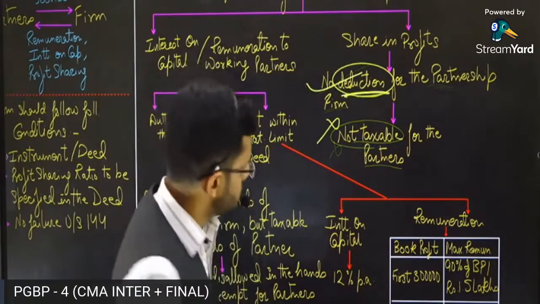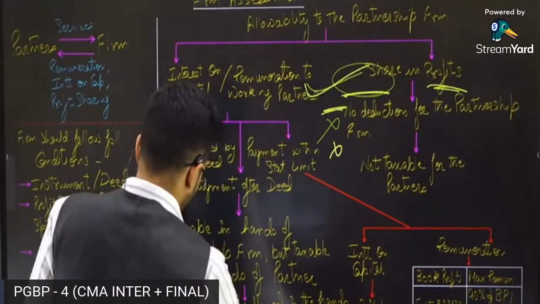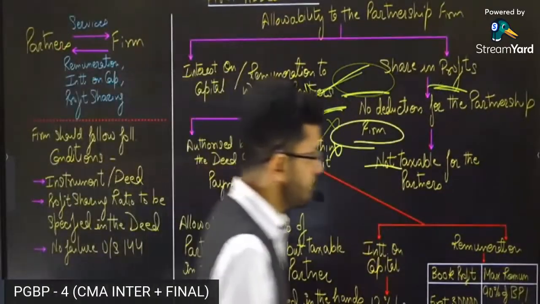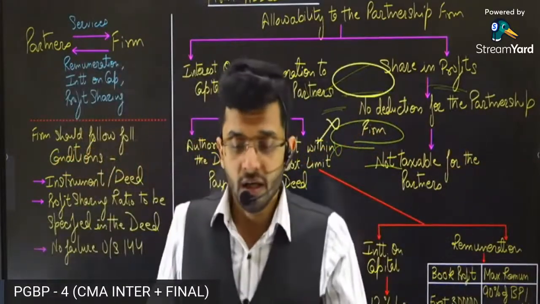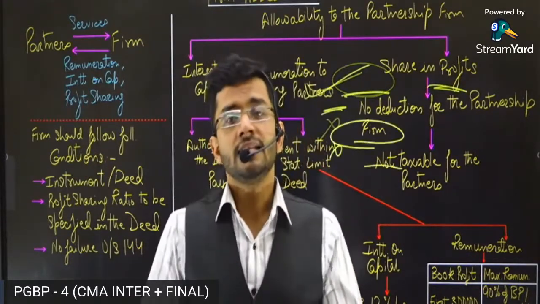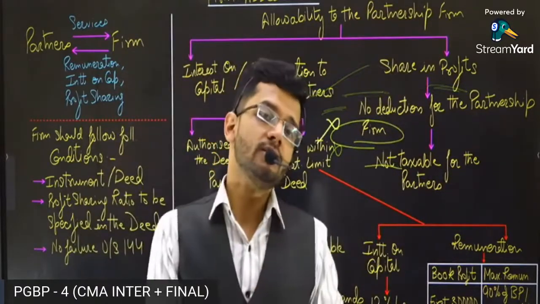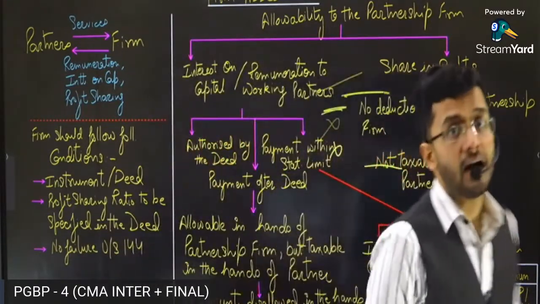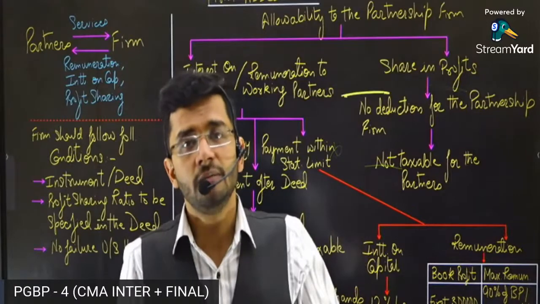Okay, sir, got it. So guys, this was the entire provision of firm assessment. How is a partnership firm assessed in case of the statutory limits which are given? That is the entire concept of partnership firm. And from the standpoint of the intermediate students as well as final students, this is one of the most important topics of your syllabus, especially for intermediate students. A small question from partnership firm assessment can be asked in the examination, so be prepared for a small question from this topic.